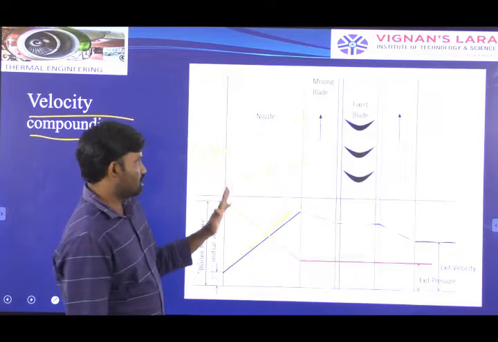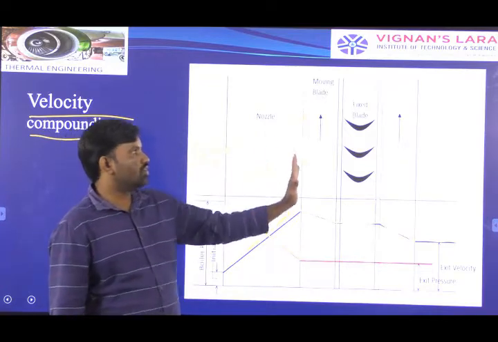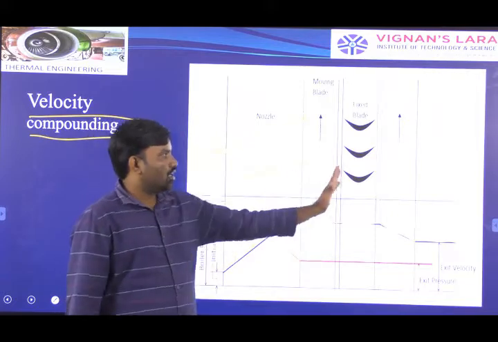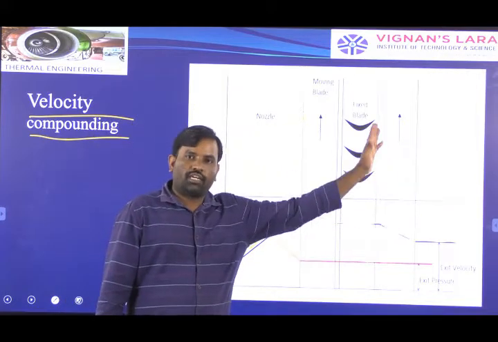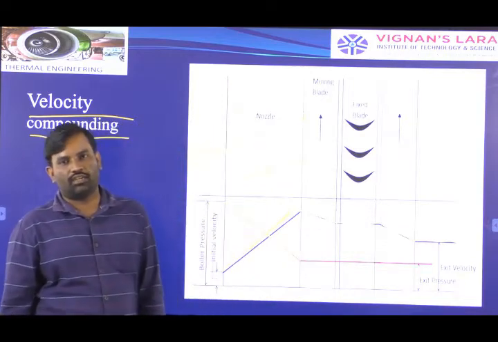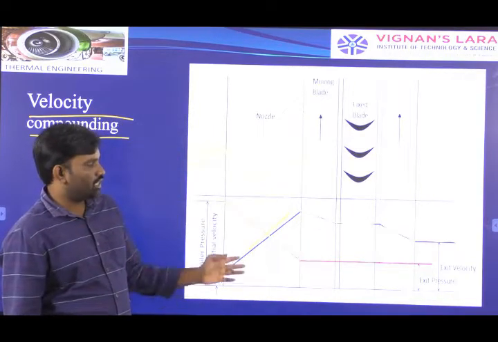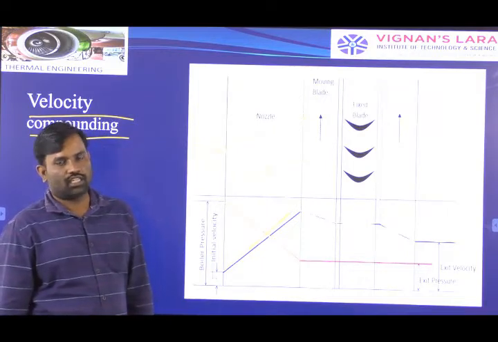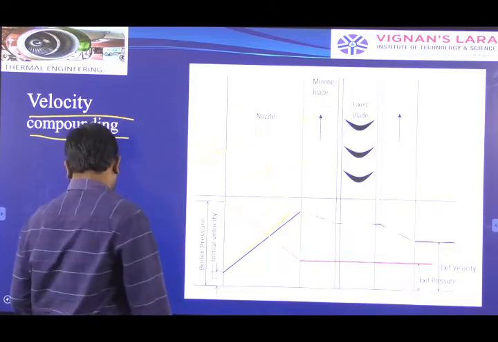See, this is one stage, nozzle, moving blade and fixed blade. This is one stage. Again moving blades and fixed blades, like that we are arranging the number of stages of a turbine. In that manner we are dividing the available velocity in between the stages. That is the meaning of velocity compounding method.